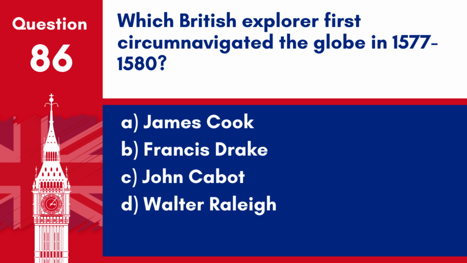Question 86. Which British explorer first circumnavigated the globe in 1577 to 1580? A. James Cook. B. Francis Drake. C. John Cabot. D. Walter Raleigh. Answer: B. Francis Drake. Sir Francis Drake was the first British explorer to circumnavigate the globe from 1577 to 1580.